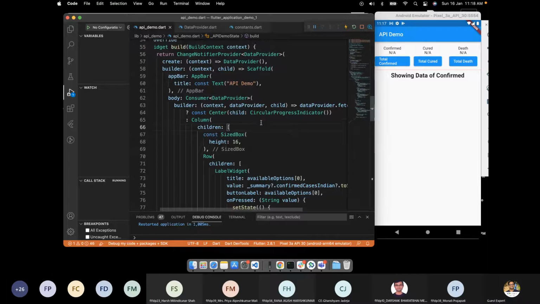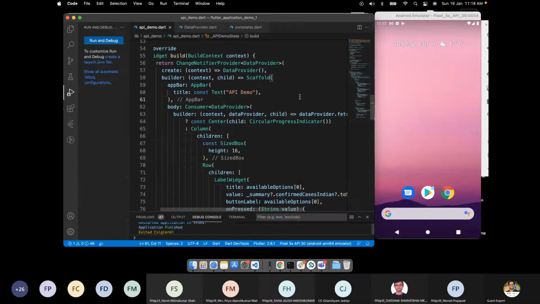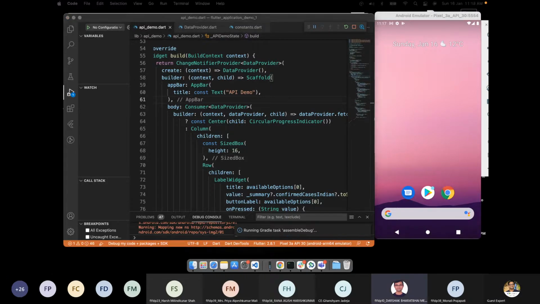Why is nothing happening here? Any idea? Can someone help me why this is not working? Are we missing something? Someone asks: from the response we get from the get method, have we mapped it to this provider?